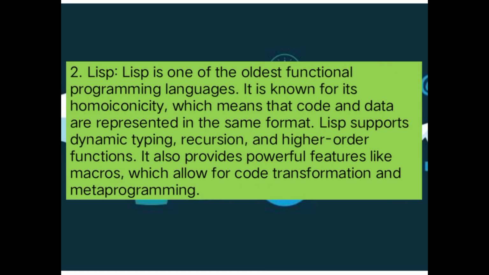Number 2, Lisp. Lisp is one of the functional programming languages. It is also known for its homoiconicity, which means that code and data are represented in the same format. Lisp supports dynamic typing, recursion, and higher order functions. It also provides powerful features like macros, which allow for code transformation and metaprogramming.